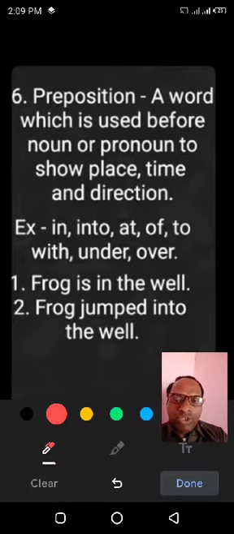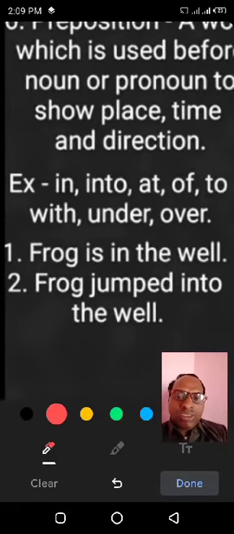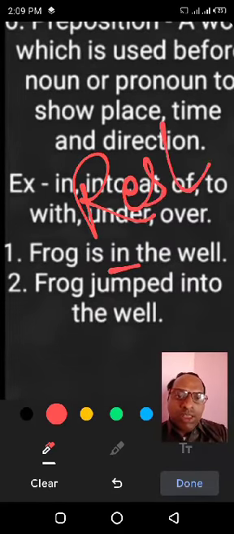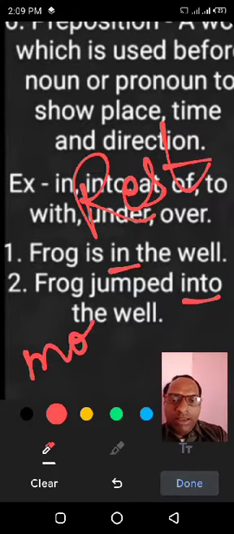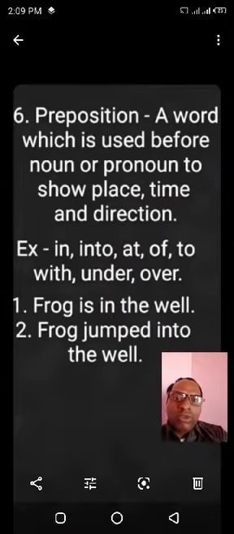Try to understand with the help of sentences. Frog is in the well. In shows rest position here, and frog jumped into the well. Into shows movement. But the study of preposition is so vast, so I have made a separate video for it. You may watch that there.